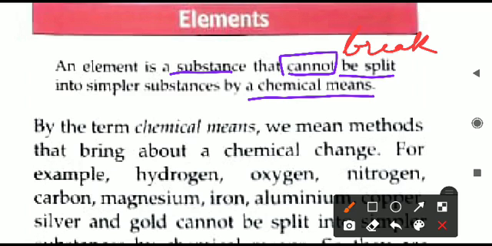If any substance cannot be broken into simpler substances by chemical means, what does that mean? It means chemical reactions using any acids or any of the chemicals. Even by using the chemical reaction method, we cannot break any element into smaller particles. So simply we can also say that an element is the smallest possible particle of any substance. We cannot break that any further. So that is the definition. You have to remember it. Again, I repeat, any substance which cannot be split into simpler substances by chemical means is known as an element.